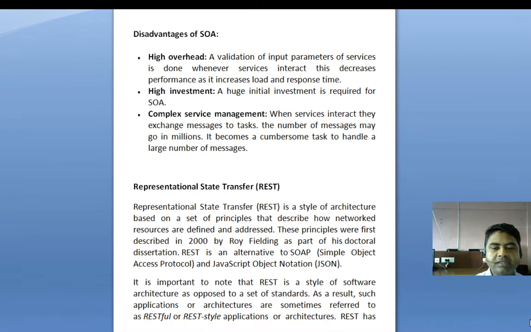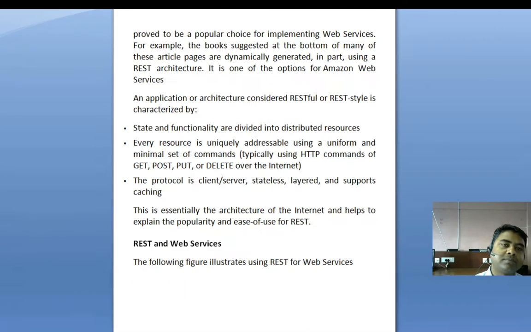REST is a style of software architecture as opposed to a set of standards. As a result, such applications are sometimes referred to as RESTful or REST-style applications or architecture.